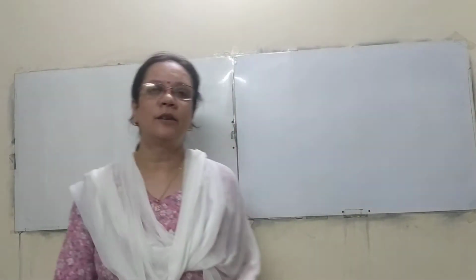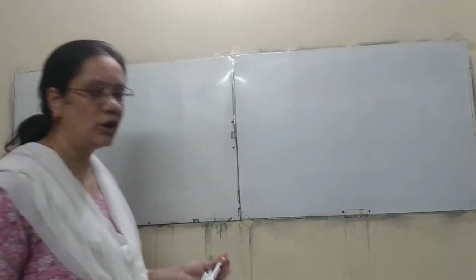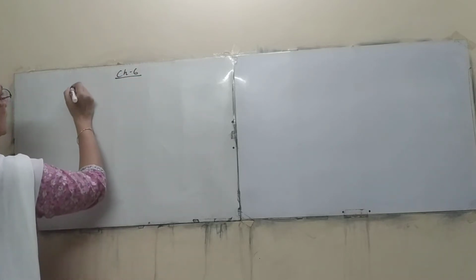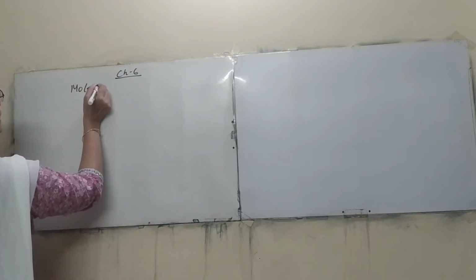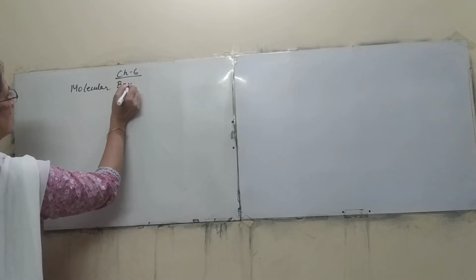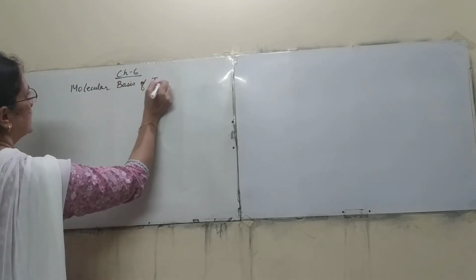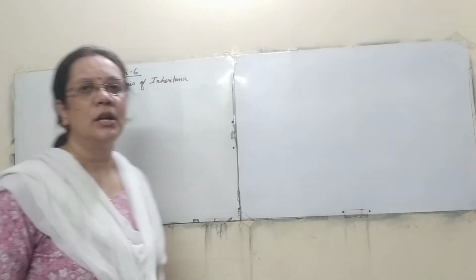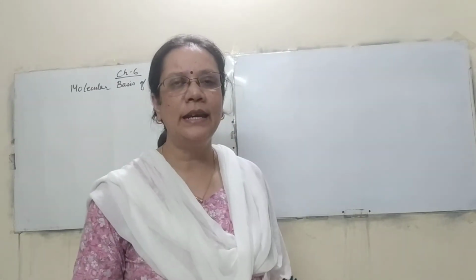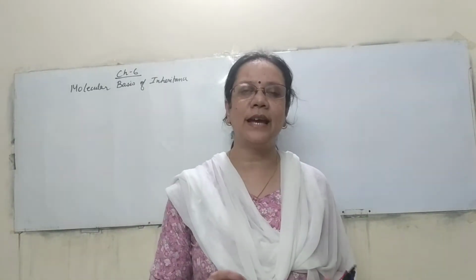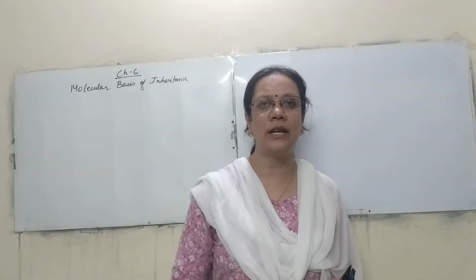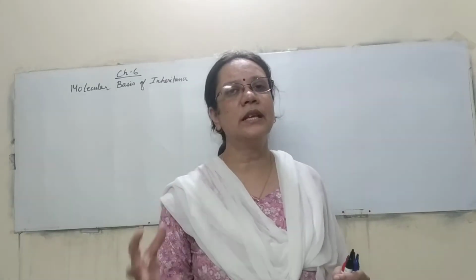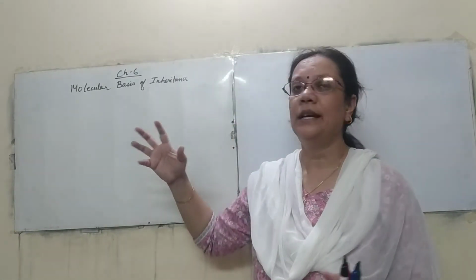Now today we will start with a new chapter, that is molecular basis of inheritance. So this is chapter number 6 in your book. It is molecular basis of inheritance. Now in this chapter we have to study about the DNA, the structure of the DNA in detail, the structure of RNAs, the three types of RNAs that we are going to study about, and the central dogma, that is how proteins are finally formed from a DNA molecule.